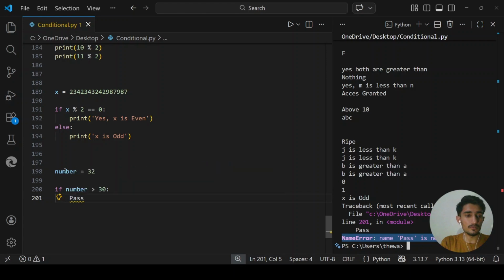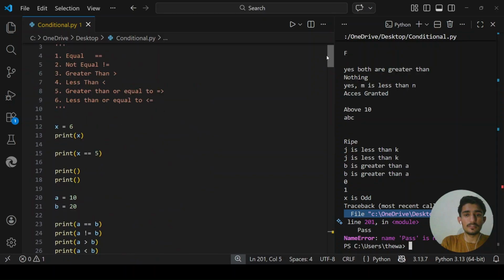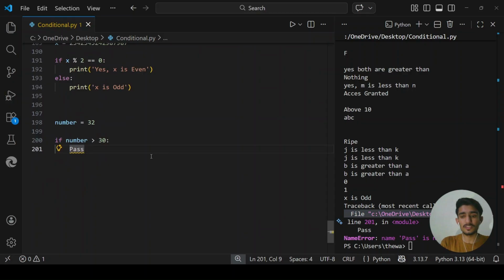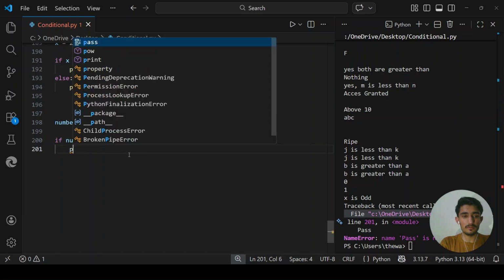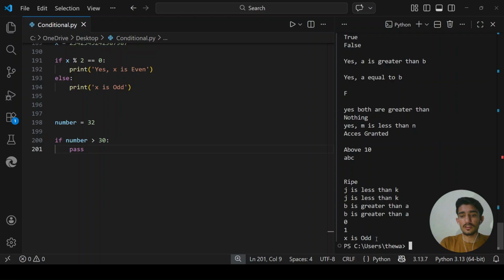Yes, in our whole code we did not define what Pass is, whether it is a boolean value or an integer or something like that. So in order to use the Python pass keyword, we simply write pass with a small p. When I run it, no error appears. This is what pass does. It just tells Python do nothing, just skip it, so here Python is satisfied.